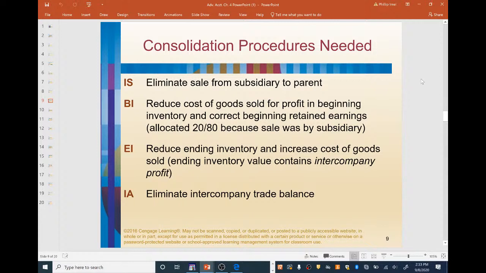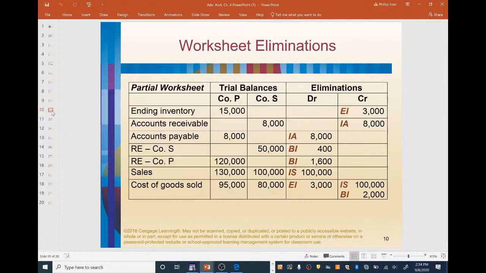The IS is going to eliminate the sale from subsidiary to the parent. The BI is going to reduce the cost of goods sold for profit in beginning inventory and correct beginning retained earnings. The EI is going to reduce ending inventory and increase cost of goods sold, because ending inventory values contain intercompany profit. And then IA is to eliminate the intercompany trade balance. Okay, so let's take a look at some of these examples.